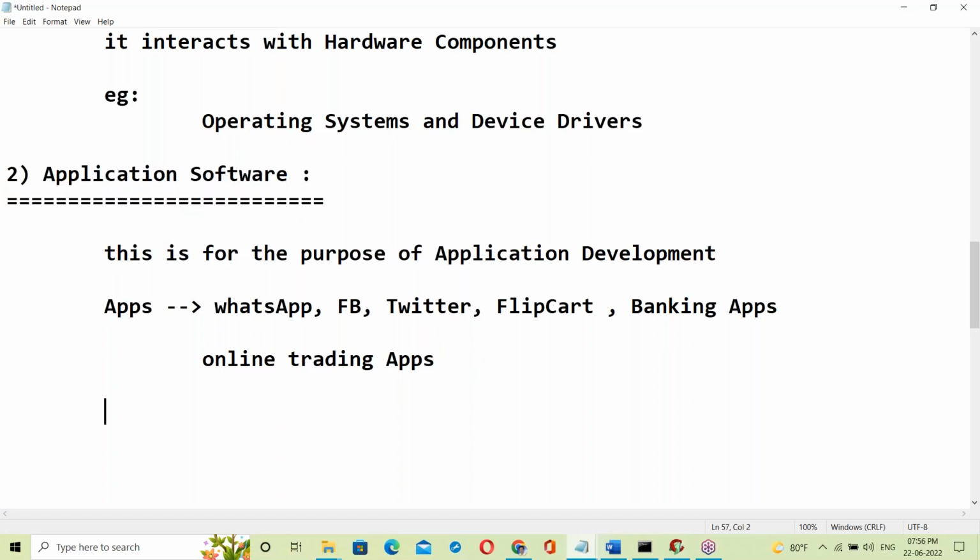See, examples of application software. The best example is Java. Java is a mostly used application software. Next, Hadoop is application software. .NET is application software. Python is application software. Java, Hadoop, .NET, Python, and databases. These are application software.